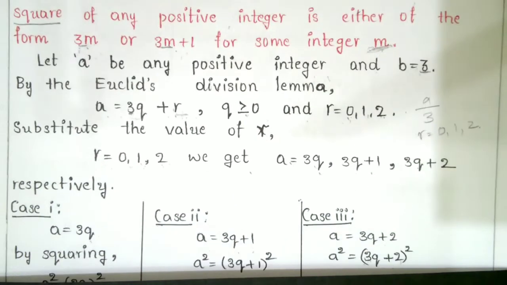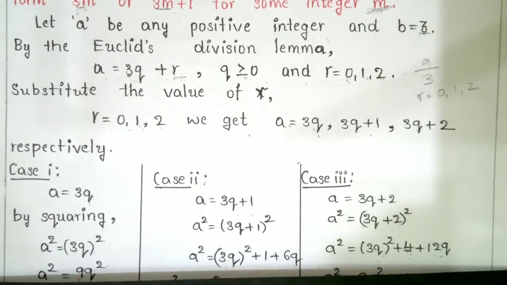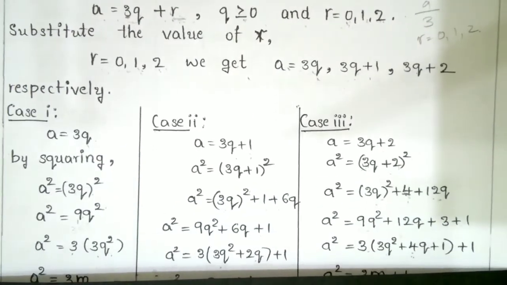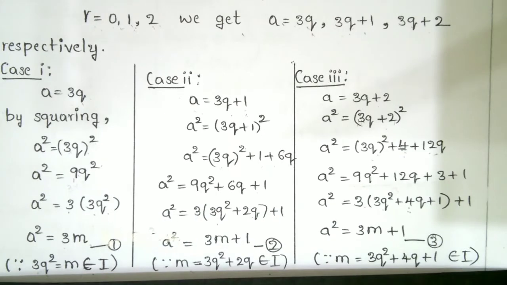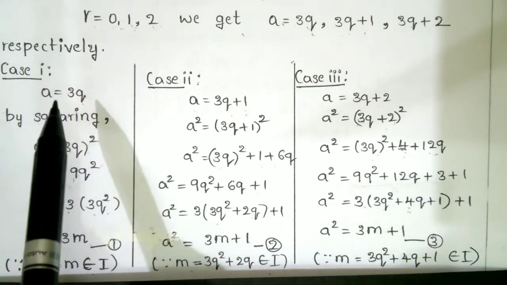So in case 1, when r is equal to 0, a is equal to 3q. See here, in the question they told us to square the equation.